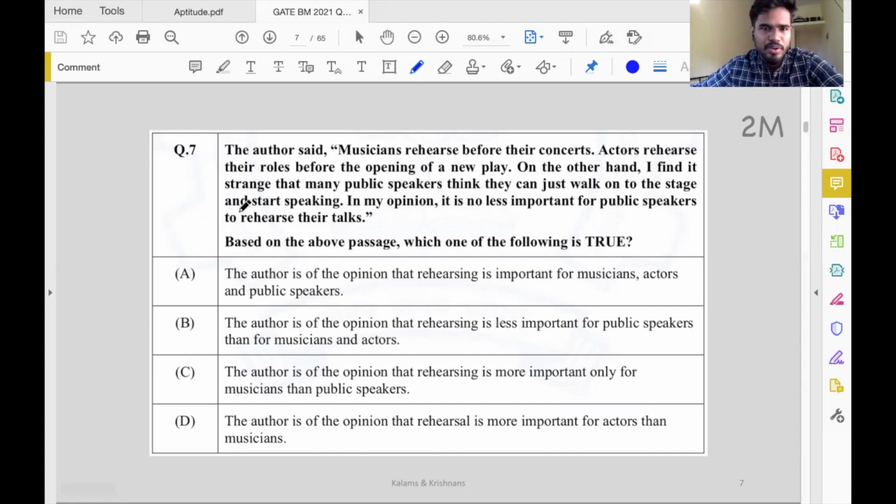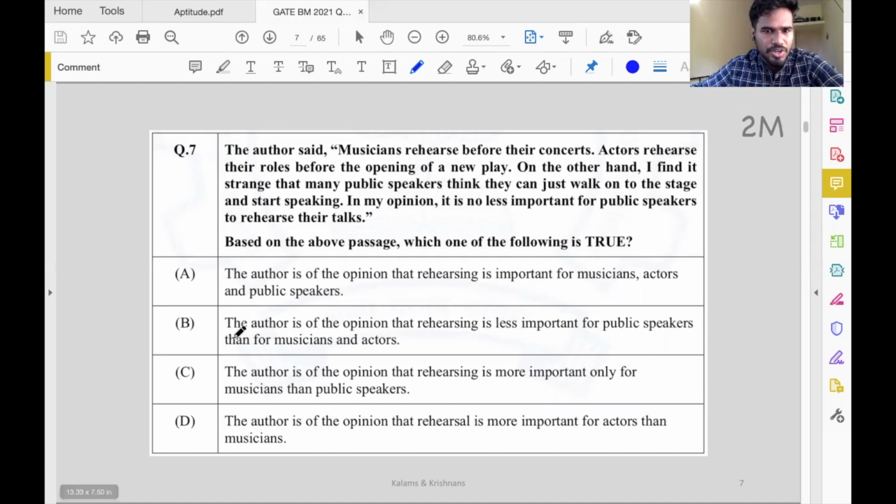So one tip here, you could either read the paragraph first, or you could read the options first and then start looking at the paragraph. Reading the options first makes sense if the paragraph is too lengthy, right? You can look for facts and all that. Okay, which of the 4 facts should we be focusing on? In that case, it's very helpful. In this case, it's a short paragraph. As you read it, try to make a 1 or 2 line summary of it so that you can pick